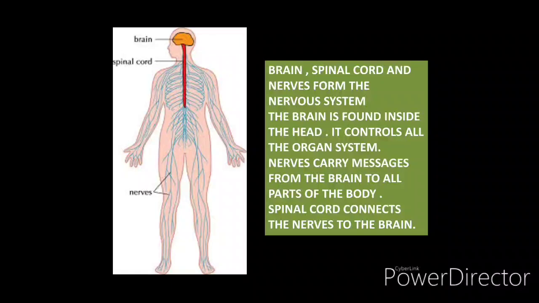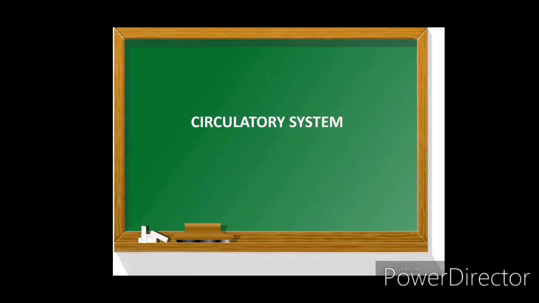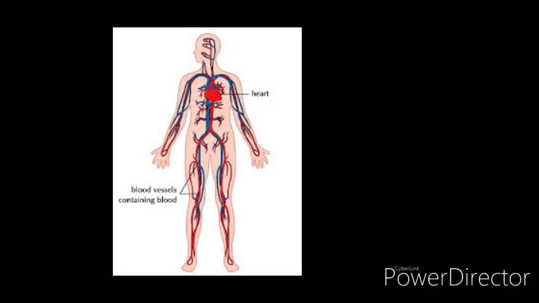Nerves help us to carry the messages in our body, and the spinal cord connects the brain with the nerves. So the next system that we will study is the circulatory system. This system also consists of three parts. It consists of the heart, blood and blood vessels.